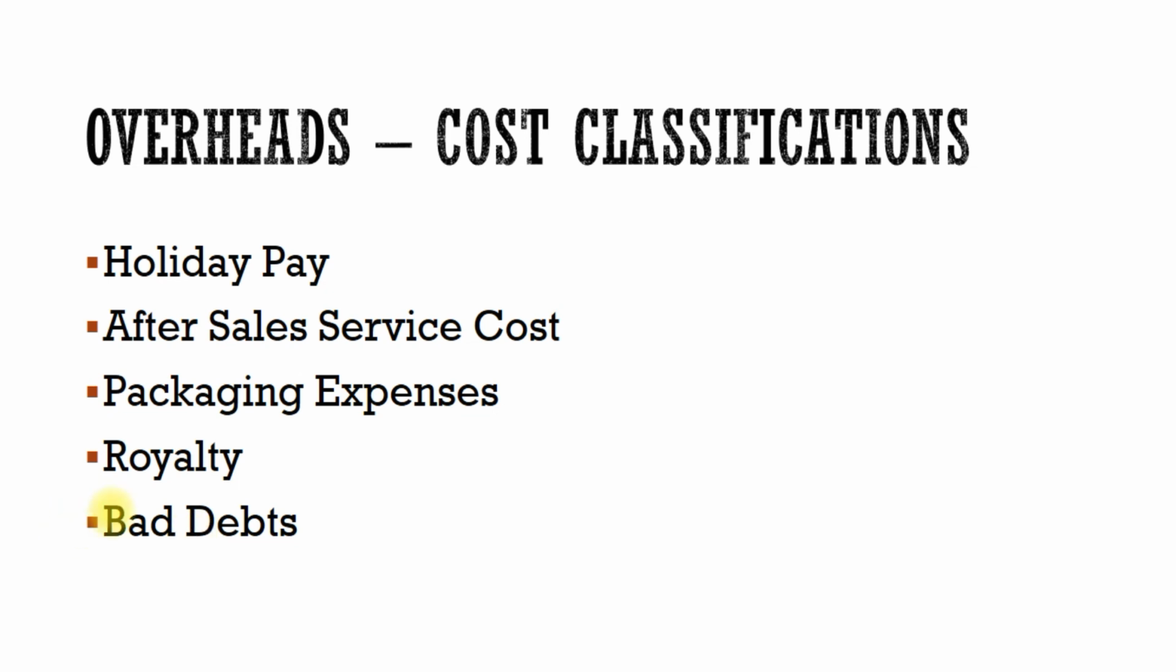So this brings us to the end of overheads, including cost classifications, and that pretty much covers direct labor, direct material, and overheads.